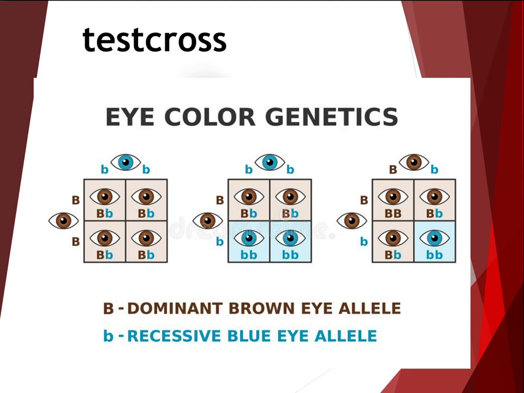A test cross is designed to test this very scenario. In a test cross, an individual with an unknown genotype, in our example, the brown eyes, is crossed with an individual with a homozygous recessive genotype, in this case, lowercase b. The first step is to complete 2 Punnett squares, one in which the unknown individual is homozygous for the dominant trait, and one in which the unknown individual is heterozygous for the dominant trait. In each square, the unknown individual is crossed with a homozygous recessive individual.